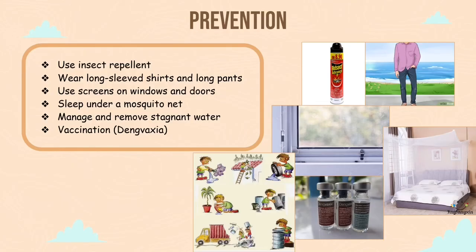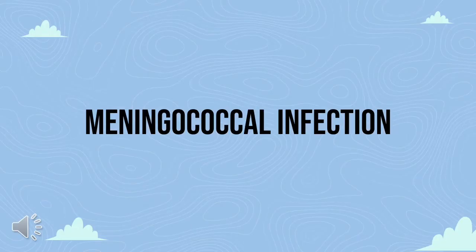Lastly is the prevention of dengue. So to prevent mosquito bite, use insect repellent, wear long sleeve shirts and long pants to cover the arms and legs, and use screens on windows and doors to keep mosquito outdoors, and sleep under a mosquito net. So to prevent mosquito breeding site, manage and remove stagnant water once a week. So lastly is the vaccination or Dengvaxia, but the vaccine was not suitable for people who had not previously been infected with the virus.